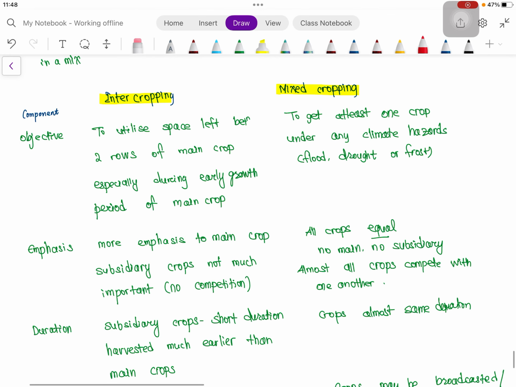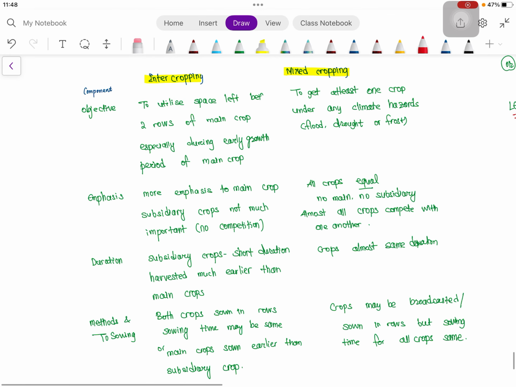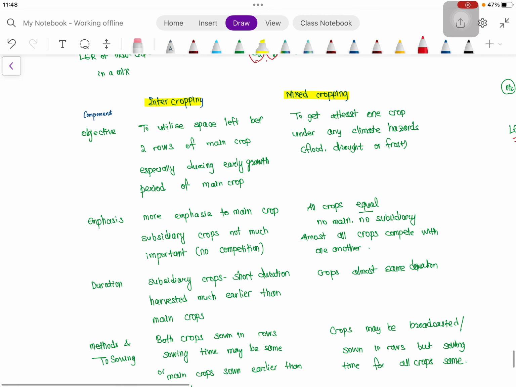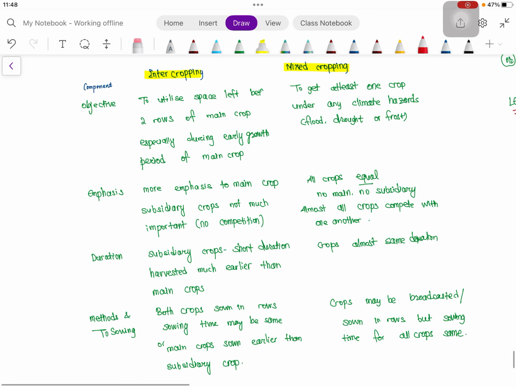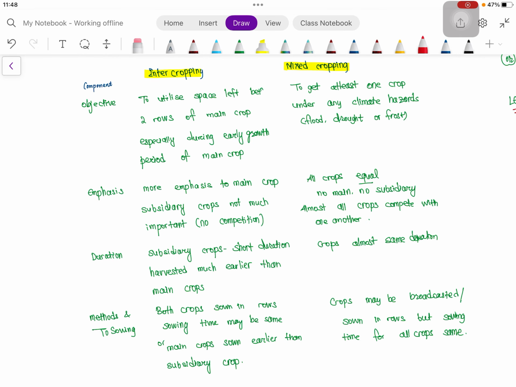Then some differences between intercropping and mixed cropping. These are self-explanatory, so kindly pause the video and go through this. One major difference between intercropping and mixed cropping, as I have told earlier, is that in intercropping we are going for a definite row ratio, but in case of mixed cropping there will be no row ratio.